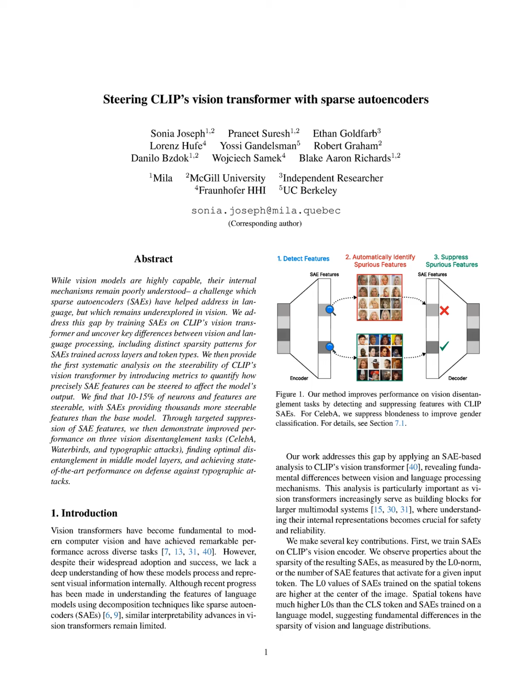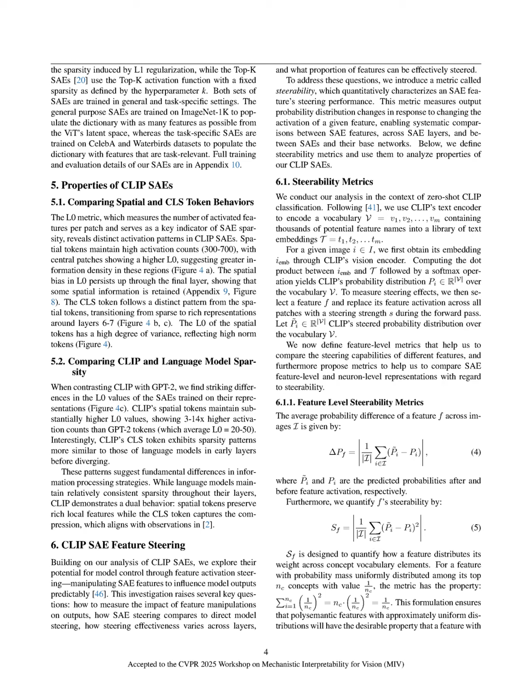The proposed method using sparse autoencoders, SAEs, involves several key steps in training and application to the CLIP vision encoder. First, two variants of SAEs are trained on the activations from the residual stream of each layer of the CLIP ViT model, with one using ReLU activation, vanilla SAEs, and the other using a TopK activation function, TopK SAEs.